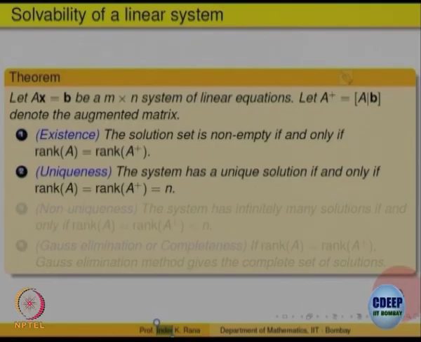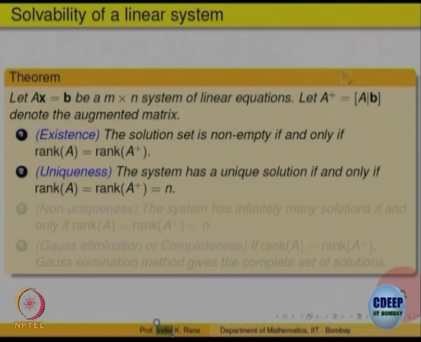Now, is a unique solution possible? Here m cross n, n is the number of variables. If there are exactly n pivots, that means each variable will get a unique value. So, the system has a unique solution if and only if the rank of A is equal to the rank of A plus, that is the consistency, and both are equal to n, the number of variables.